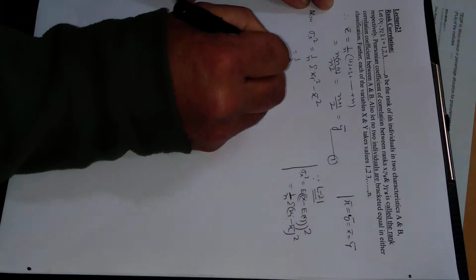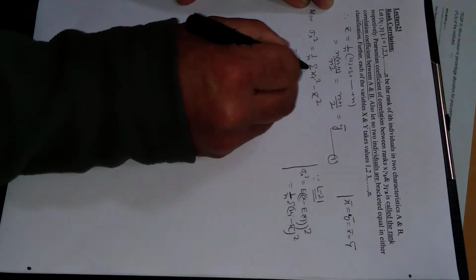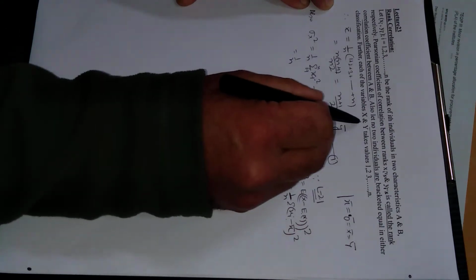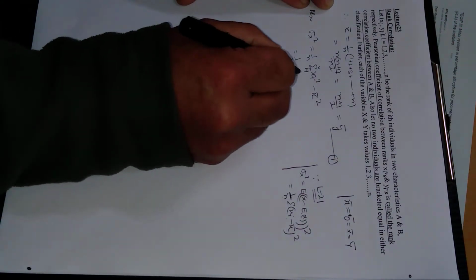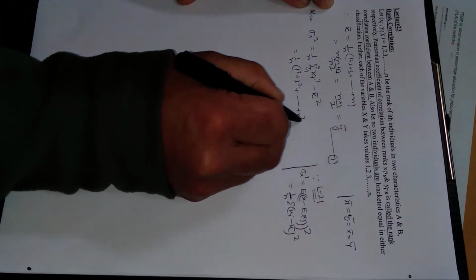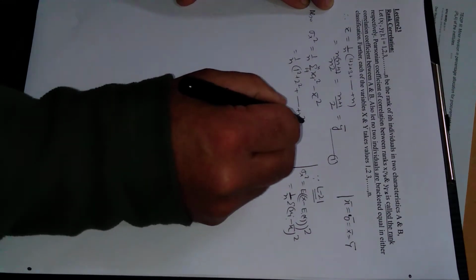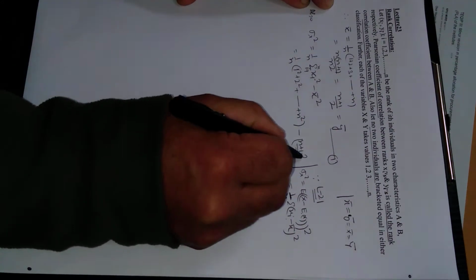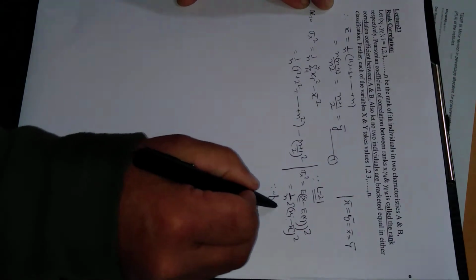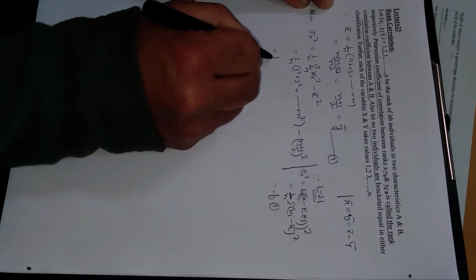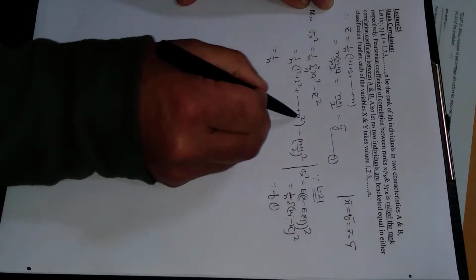Now this is 1 upon n summation of xi square, where i varies from 1 to n, so this is x1 square plus x2 square, and x takes values 1, 2, 3 up to n, so this is 1 square plus 2 square and so on up to n square, minus x bar square, which from equation 1 is n plus 1 divided by 2 whole square. Simplifying further, this is the sum of squares of the first n natural numbers, n into n plus 1 into 2n plus 1 divided by 6, minus n plus 1 whole square divided by 4, that is n square plus 1 plus 2n over 4, and the n cancels.